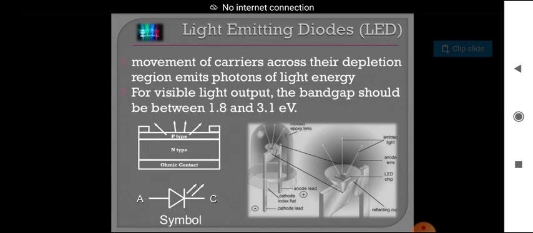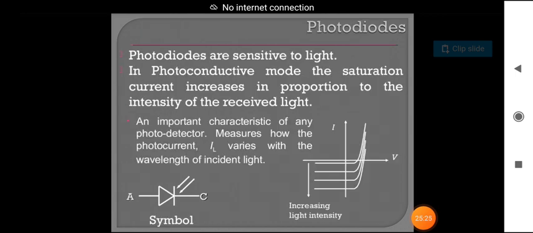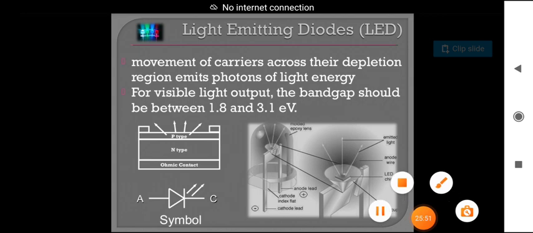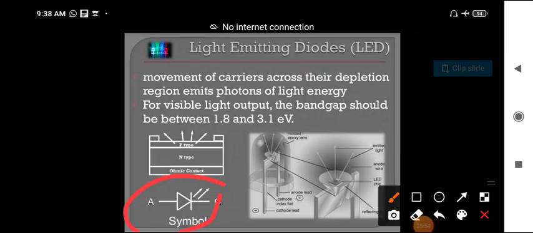Okay, we will just see this briefly. What is a photodiode, and what is a light emitting diode, that is, an LED? Movement of carriers across the depletion region emits photons of light energy. For visible light output, the band gap should be between 1.8 electron volt and 3.1 electron volt. Here the symbol of the LED is shown, and this is the instrument of the LED.